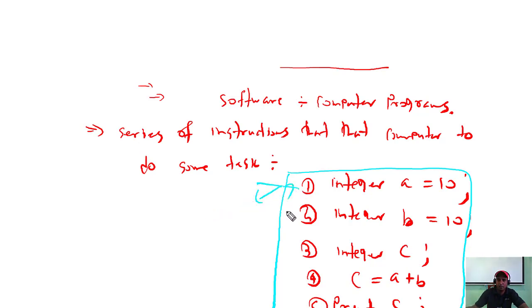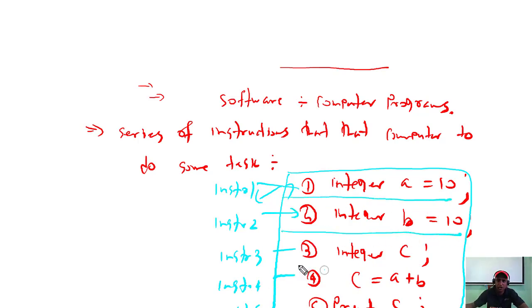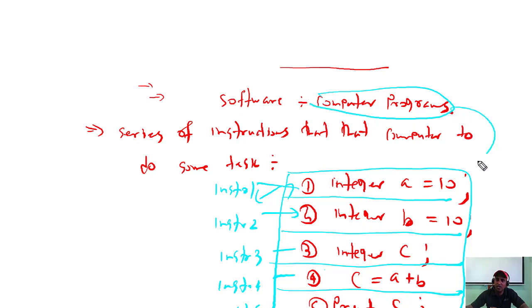Even this program has instruction 1, instruction 2, instruction 3, instruction 4, instruction 5. These instructions are executed or completed one after the other. So we can say this is a computer program, or a series of instructions. This is the idea about the application or the software.